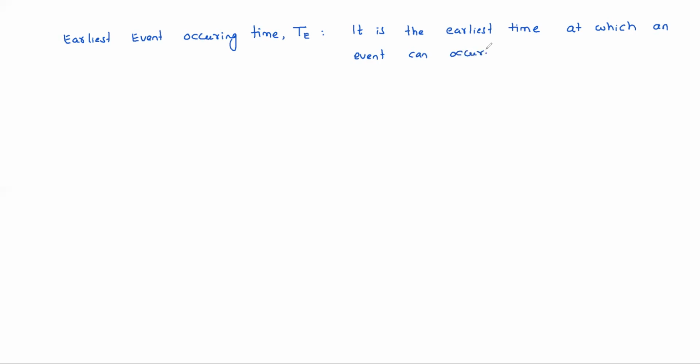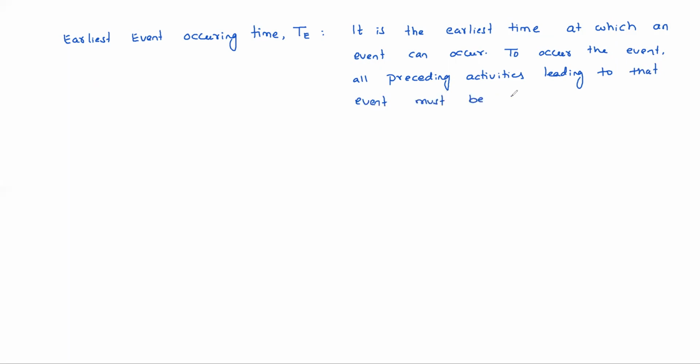That means, to occur that event, all preceding activities leading to that event must be completed.